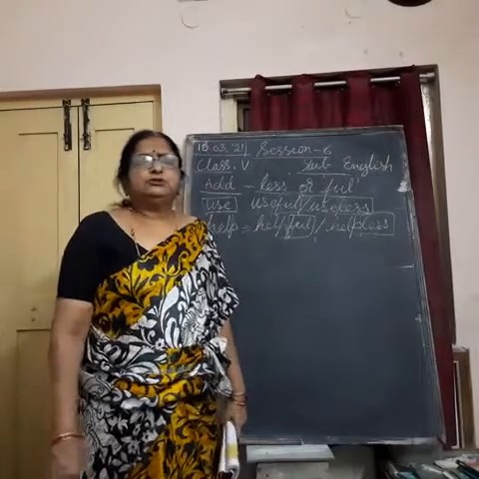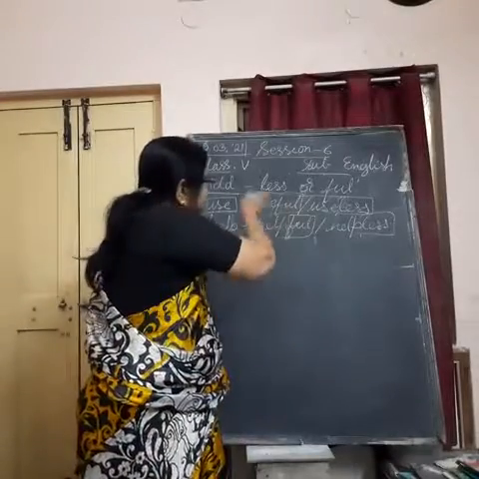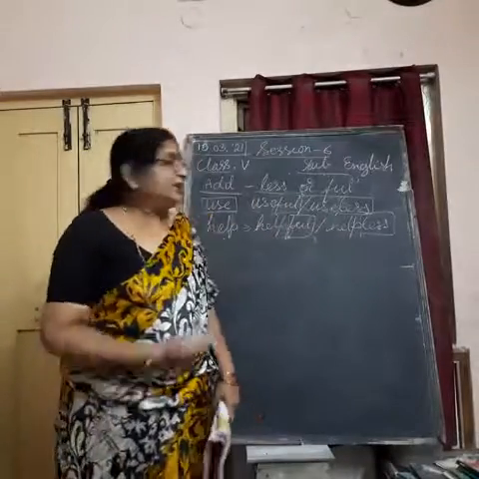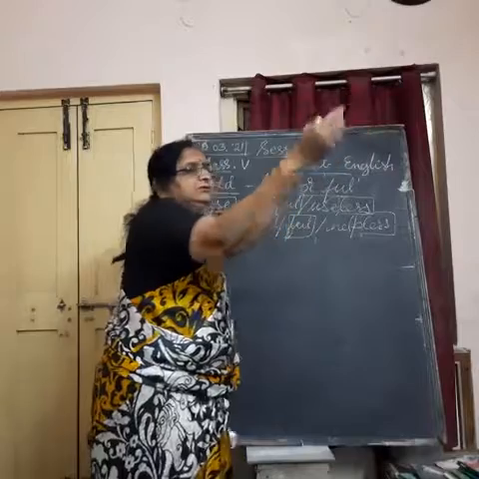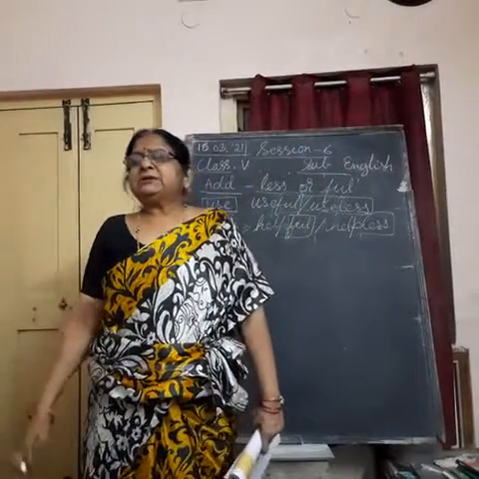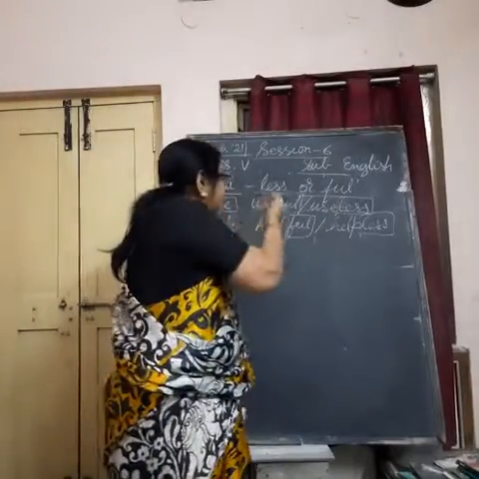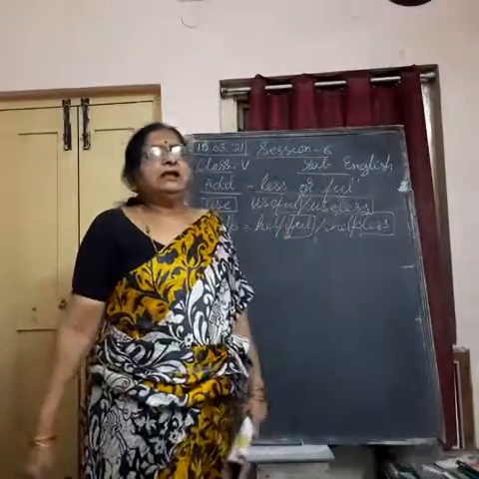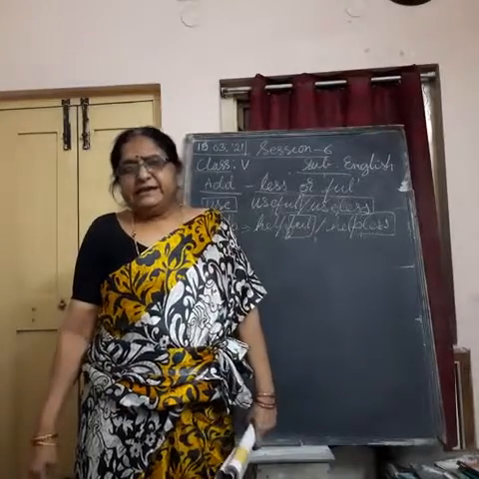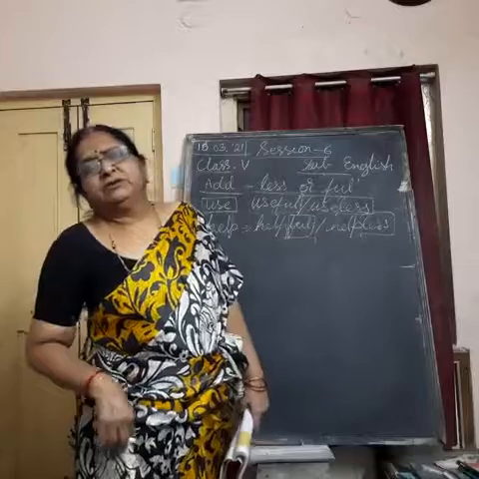Fortune, misfortune, like that. We are using them in the beginning, but here we are using them after the word. In that case, we used them before the word, which were called prefix. Pre means in the beginning. Now we are adding FUL or LESS at the end of the word.